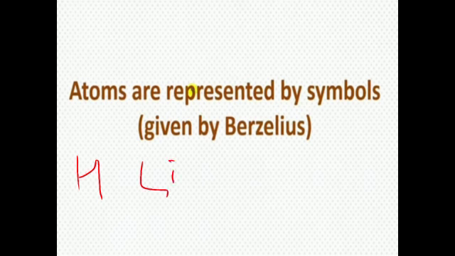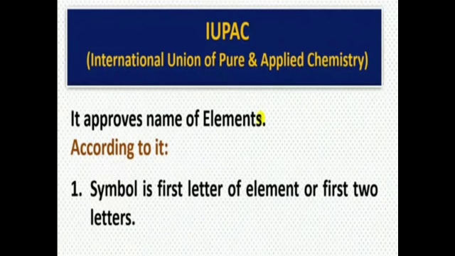These symbols are given on the basis of IUPAC names. The full form of IUPAC is International Union of Pure and Applied Chemistry. It approves the names of elements. According to it, this is how to represent the atoms in their symbols.